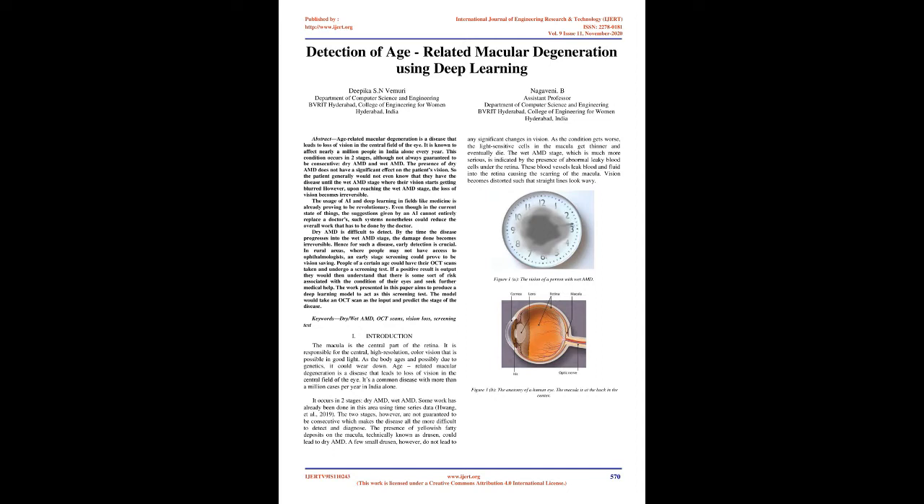This condition occurs in 2 stages, although not always guaranteed to be consecutive: dry AMD and wet AMD. The presence of dry AMD does not have a significant effect on the patient's vision, so the patient generally would not even know that they have the disease until the wet AMD stage, where their vision starts getting blurred. However, upon reaching the wet AMD stage, the loss of vision becomes irreversible.